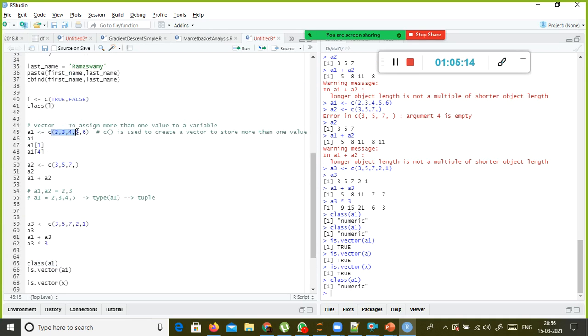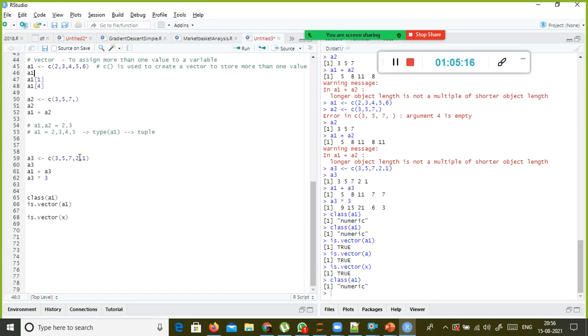Is it possible to store multiple data types in a vector? Yes, that is possible. Let's take A4 and a C function. Here I say Ashok, and let's say his age is 23 and his income is something like 1,23,000. So this is multiple data, and 40.74, something like that.